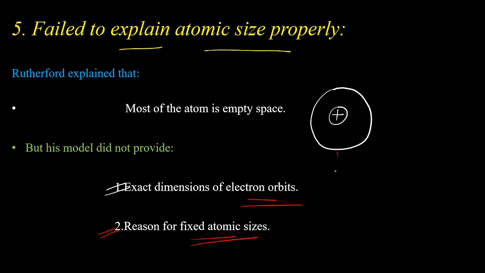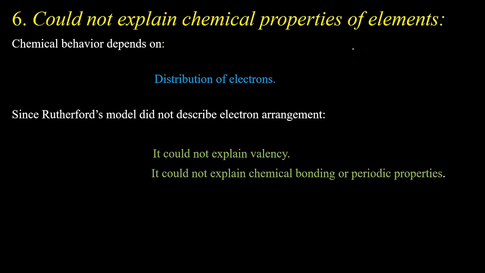The reason for fixed atomic size: every atom has some fixed size. Every orbit where the electrons are rotating has some fixed size. But Rutherford's atomic model could not explain that. Rutherford's atomic model just explained that most of the atom is empty space. So Rutherford's atomic model is totally silent or could not explain atomic size properly.